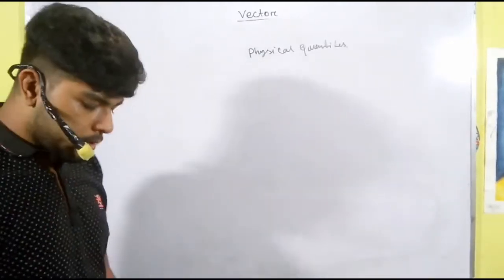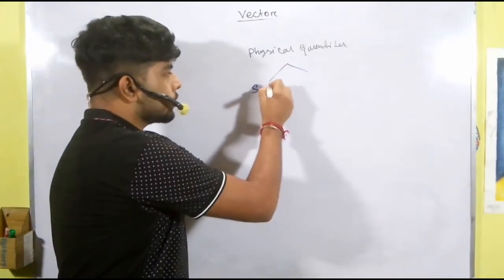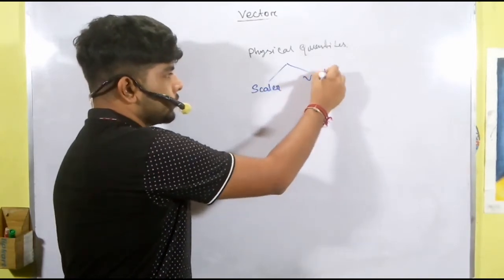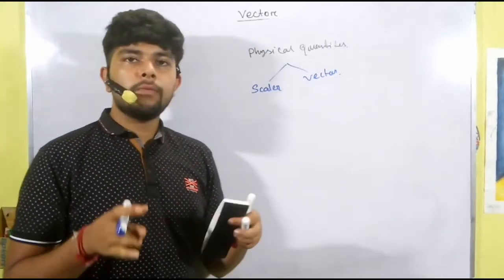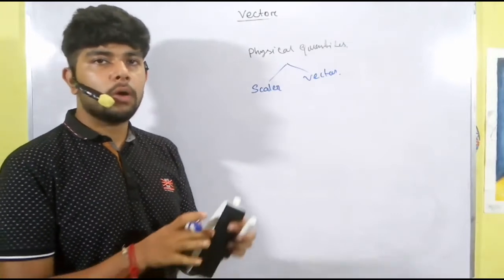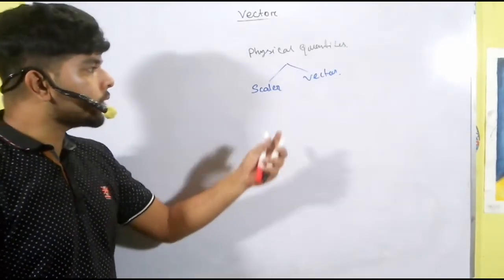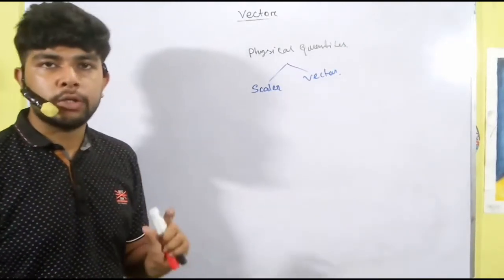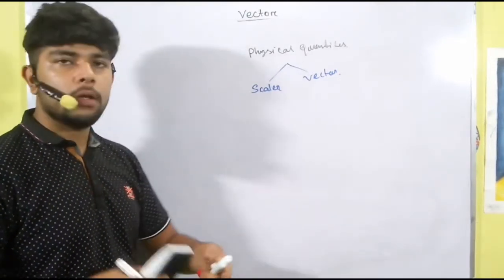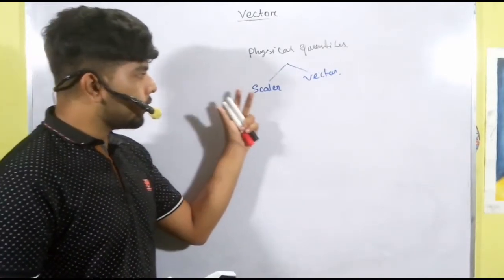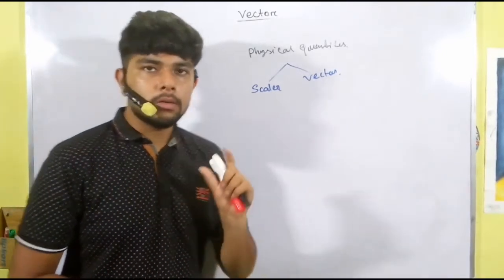So physical quantities are actually of two types. One is scalar and one is vector. What is scalar and what is vector? When we represent a physical quantity, if only magnitude is required to represent it, that is called a scalar quantity. So scalar quantities are such quantities which have only magnitude, such as volume, mass, time, distance, length, and you can say speed, energy, work. These are called scalar quantities.